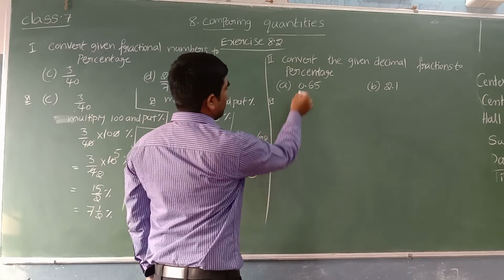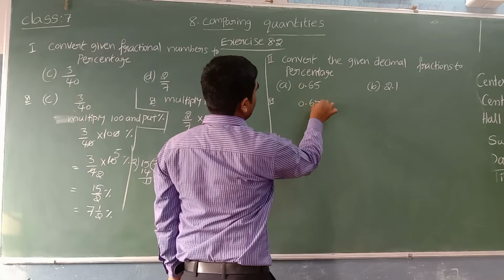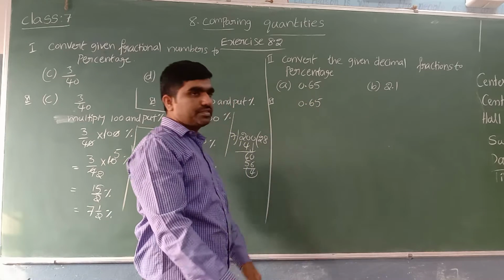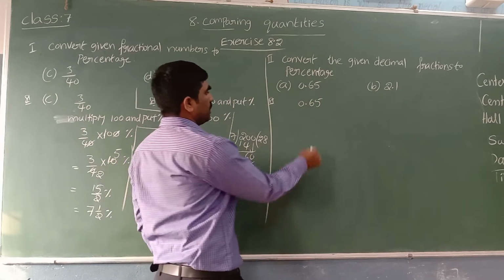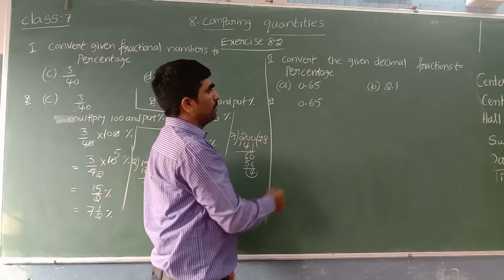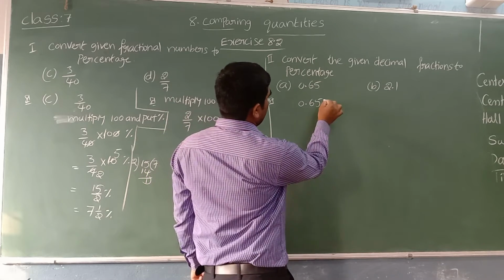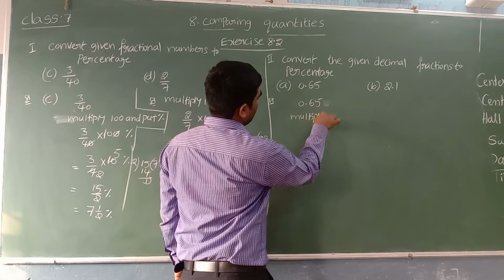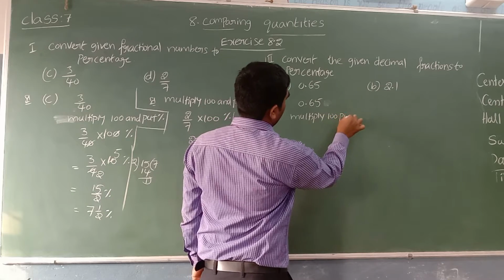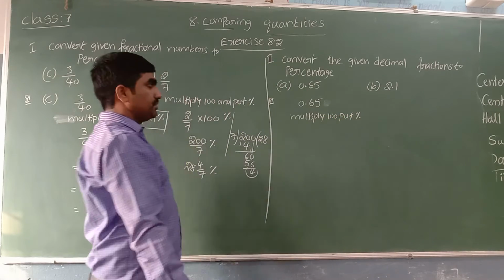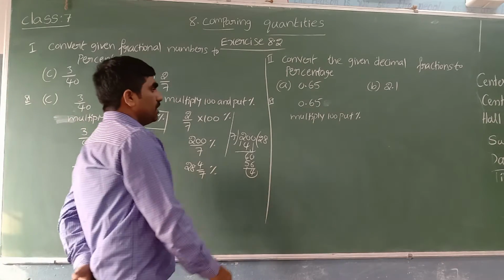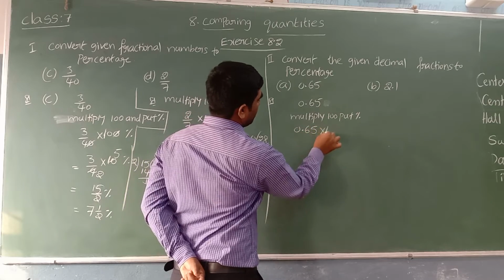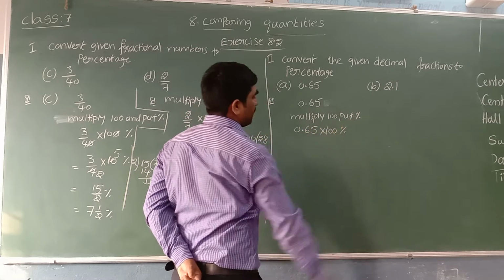See my solution. The decimal number is 0.65. Now this decimal fraction we can convert into percentage. Let's see how to convert into percentage. Even for decimals, to convert into percentage, multiply with 100 and put the percentage symbol. Same as how we did for fractions. So multiply 0.65 with 100 and put the percentage symbol.